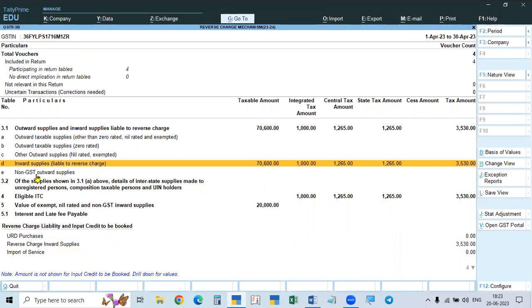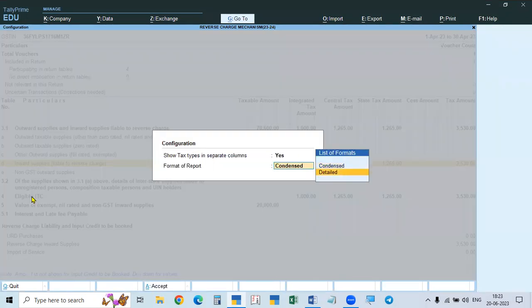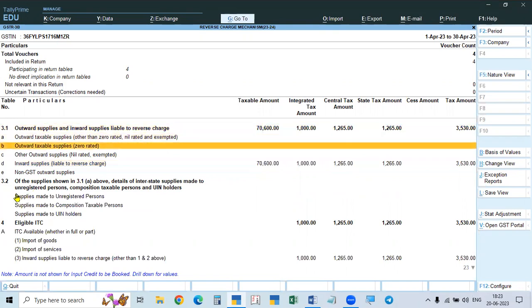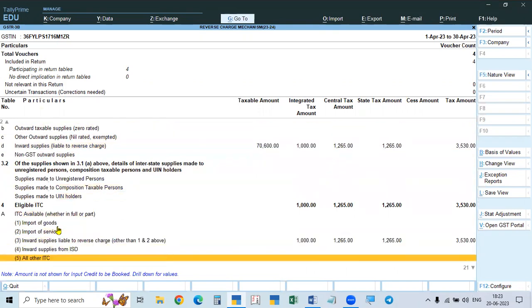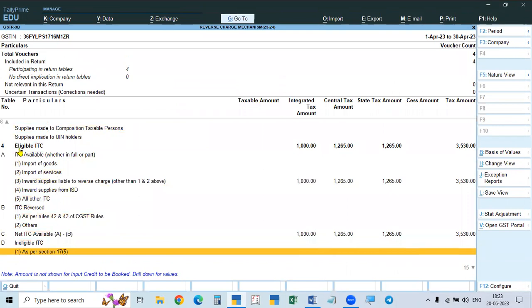And here it is giving this as liability, and the same amount will be ITC also. So here is eligible ITC. If you go to details, it will show what is eligible ITC: A, inward supplies liable to reverse charge other than 1 and 2.